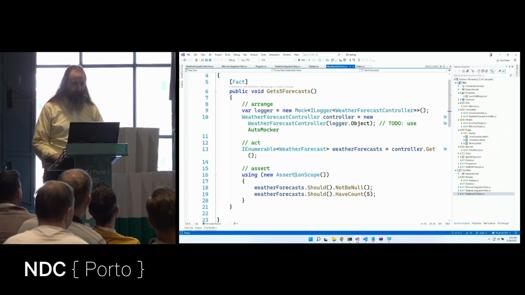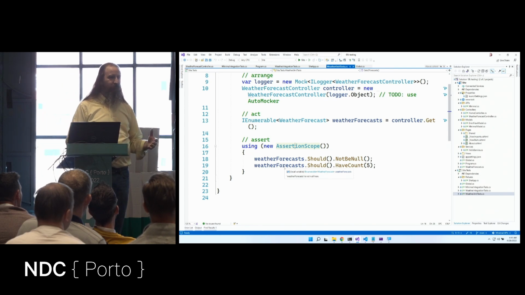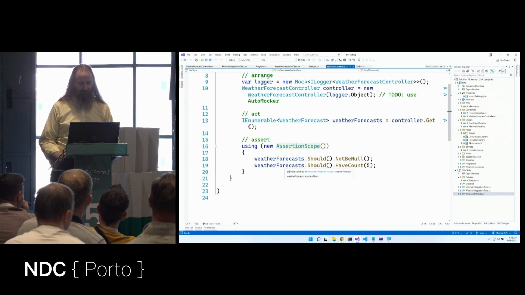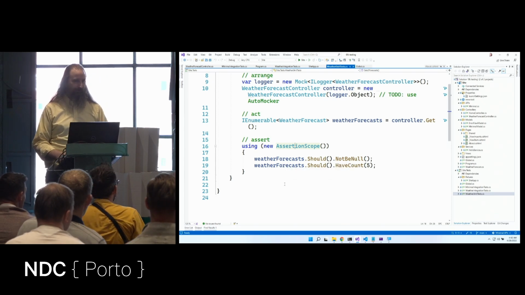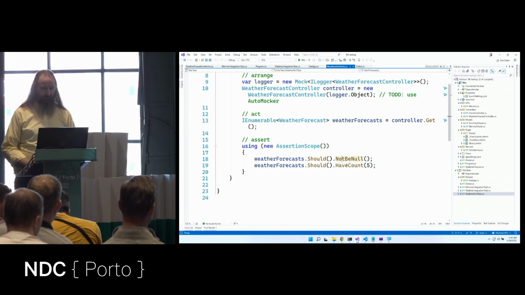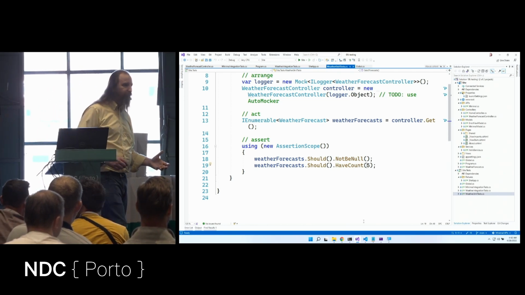I love this assertion scope inside of Fluent Assertions that allows us to be able to run all of these assertions. If ever you've had a unit test where it's like, the first one failed, but I didn't run the other ones, so I fixed the first one, now I run the test again, and now the second one fails. I like this because it'll run all of the assertions and then fail the test. So I want to validate that my results are not null and that I have 5 results in that result count. Pretty straightforward unit test.